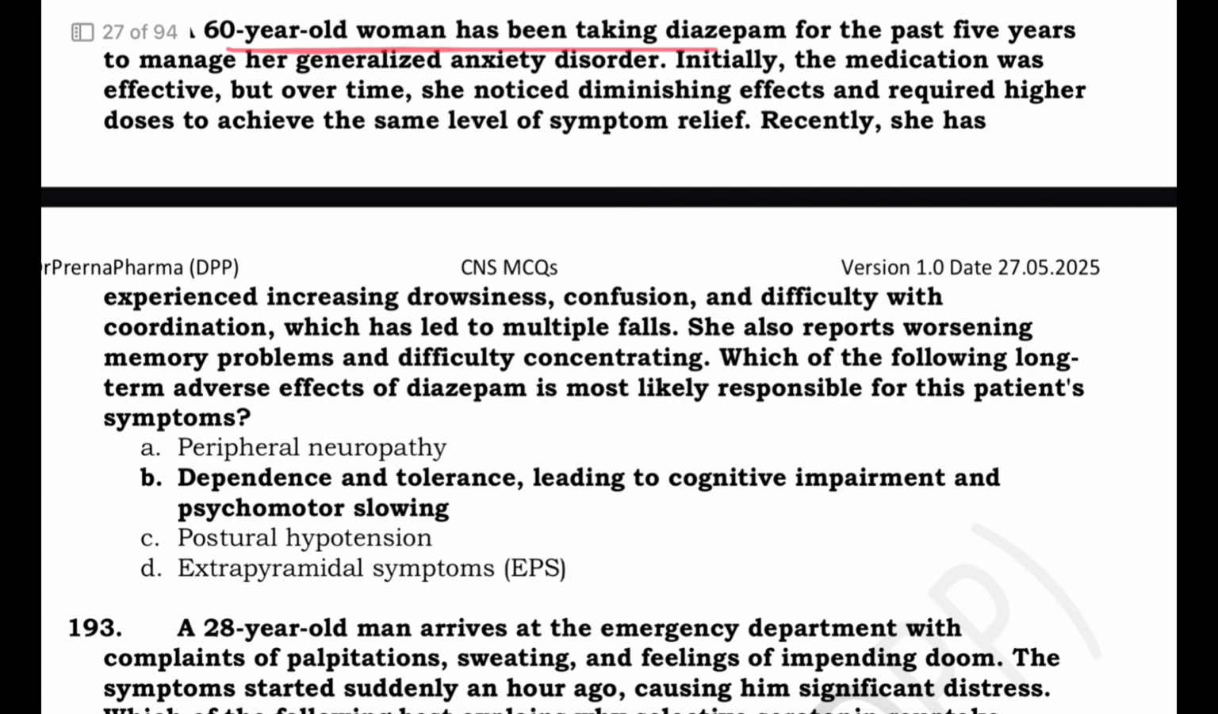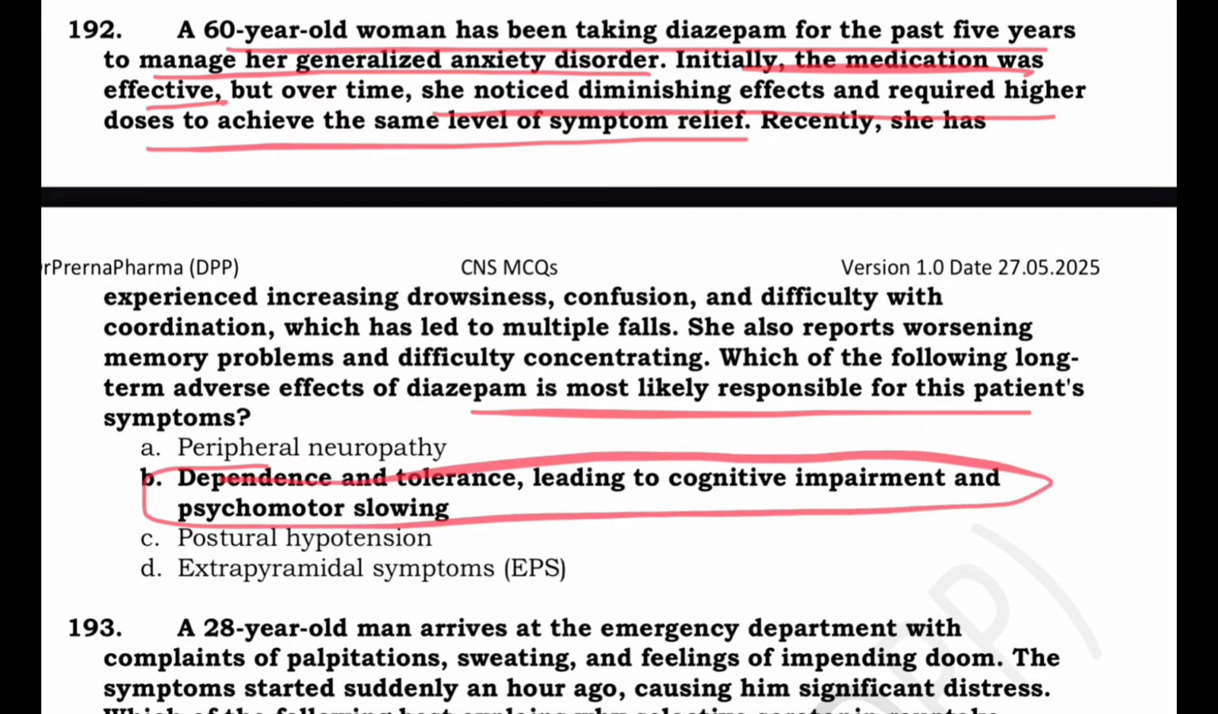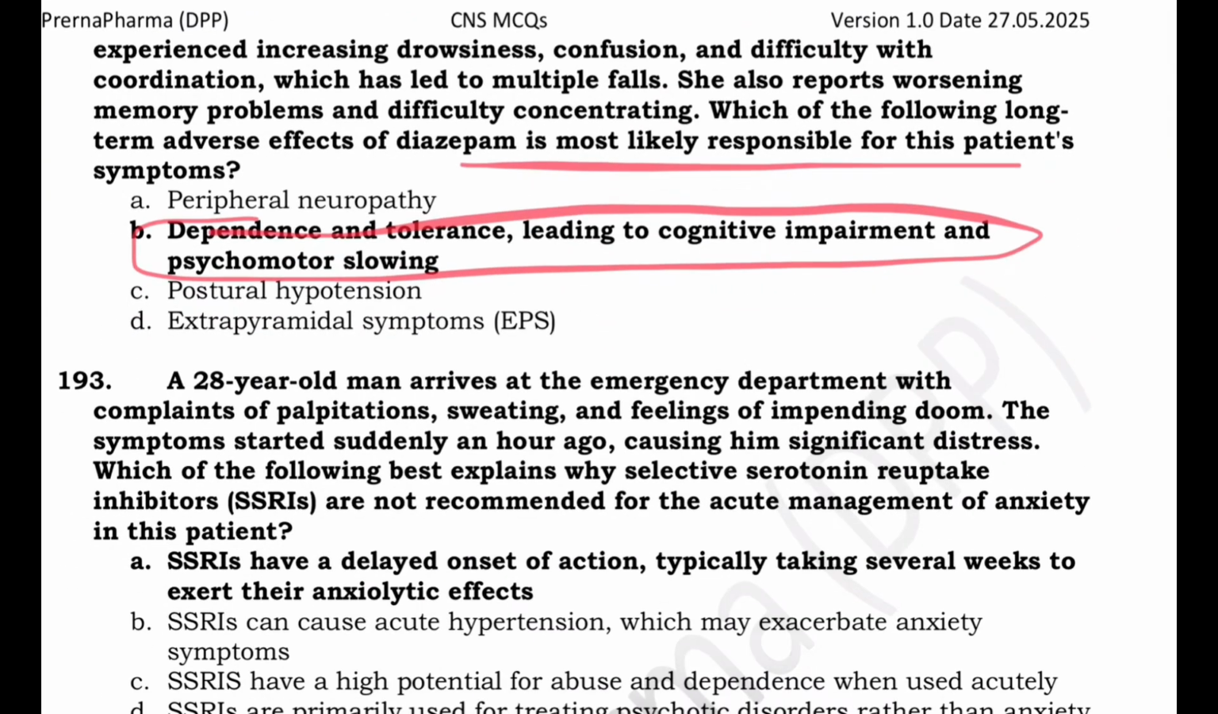A 60-year-old woman taking diazepam for the past 5 years to manage her generalized anxiety disorder. Initially, medication was effective, but over time she noticed diminishing effects and required higher doses to achieve the same level of symptom relief. Recently, she also experienced increasing drowsiness and confusion and difficulty in coordination. So, which long-term adverse effect of diazepam is most likely responsible? Now, diazepam जब लंबे समय तक लेते हैं तो फिर इसकी एफिकेसी कम हो जाती है, डिपेंडेंस टॉलरेंस डेवलप हो जाती है, लीडिंग टू कॉग्निटिव इम्पेयरमेंट एंड साइकोमोटर स्लोइंग.